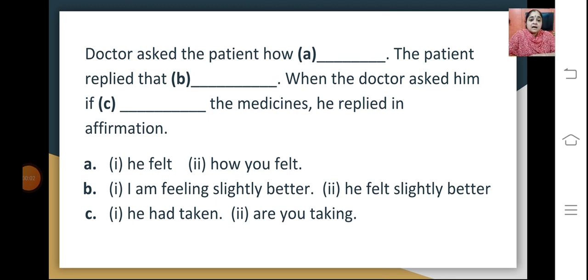Also students, an instruction here: in the literature section where the answers need to be typed, marks will be deducted for any spelling mistake. So any mistake in your spellings, your marks are going to be deducted. So type your answers very carefully. The part where you have to type the answers, type them really carefully so that you don't lose out on your marks, where marks will be deducted for any spelling mistake.